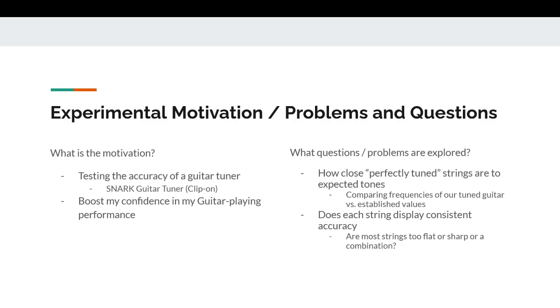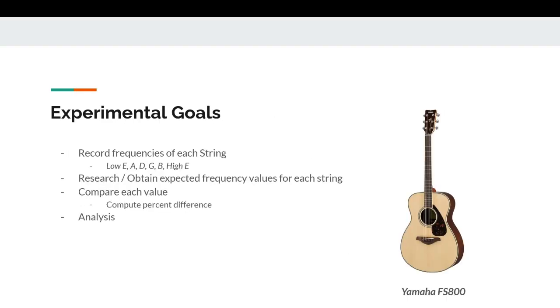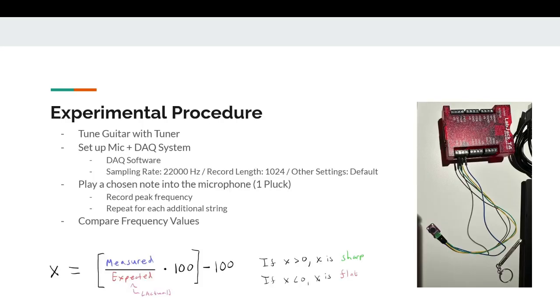And another question that I wanted to explore was the accuracy of my strings. So, once I did compare the frequencies of my strings with expected values, I wanted to see how far they deviated and what was the average among my strings. The main goals for my experiment were to successfully record frequencies of each of my guitar strings, to also obtain expected frequency values for each of the strings, to compare those values, and to also conduct analysis based on what I found.